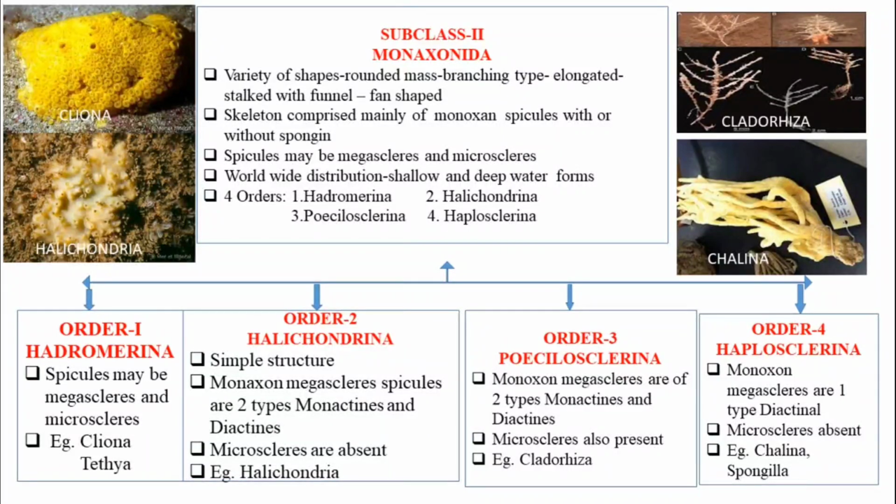And in these animals, both megascleres and microscleres are present. Example, Cladorhiza. Order 4, Haplosclerina. Monaxon megascleres are of 1 type, diactinal. Microscleres are absent. Example, Chalina, Spongilla.